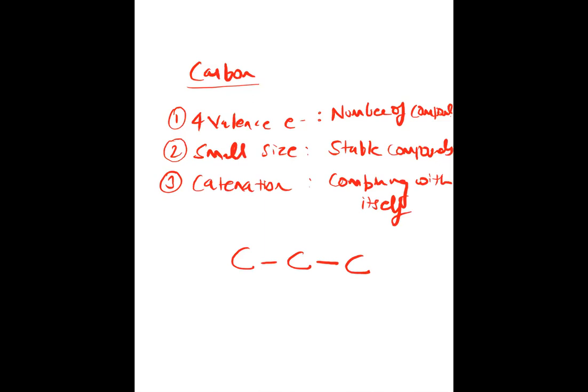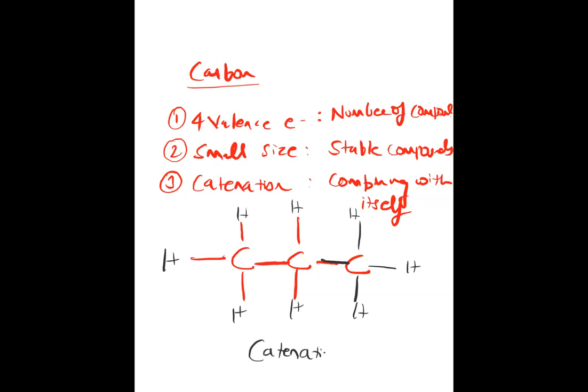Sometimes it will combine like this, and each carbon has four valencies to be satisfied. So 1, 2, 3, 4. 1, 2, 3, 4. 1, 2, 3, 4. 1, 2, 3, 4, 5, 6, 7, 8. This kind of compound it can form. It can self combine. This is called the property of catenation, combining with itself. And it can form long chain carbon compounds by combining with itself.